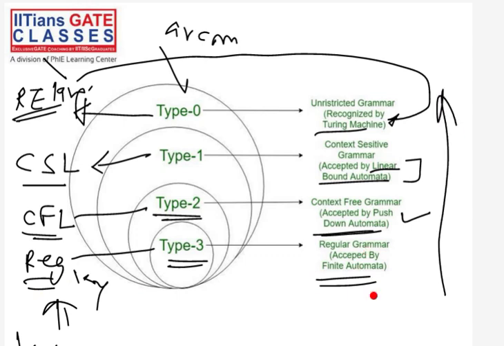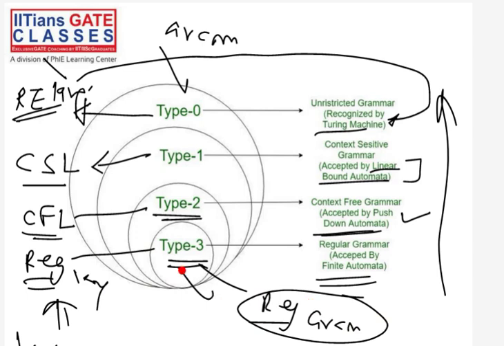First we will study finite automata. When we study finite automata, at that time we will study type 3 grammar. This type 3 grammar is also known as regular grammar. Why is it known as regular grammar? Because type 3 grammar is generating regular language. Because it is generating regular language, we also call it regular grammar.